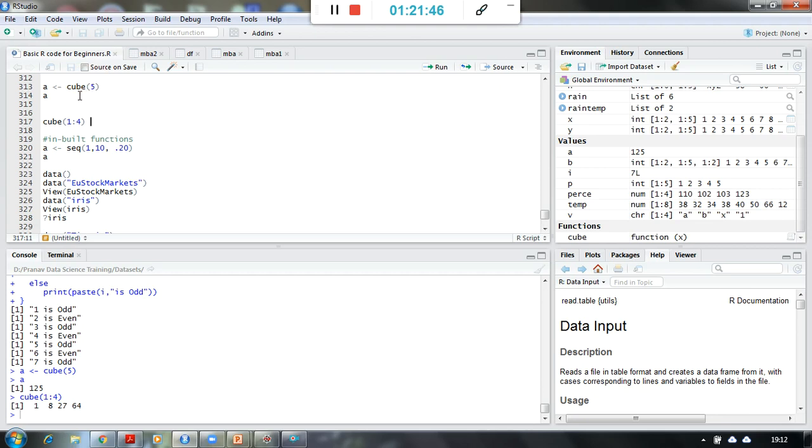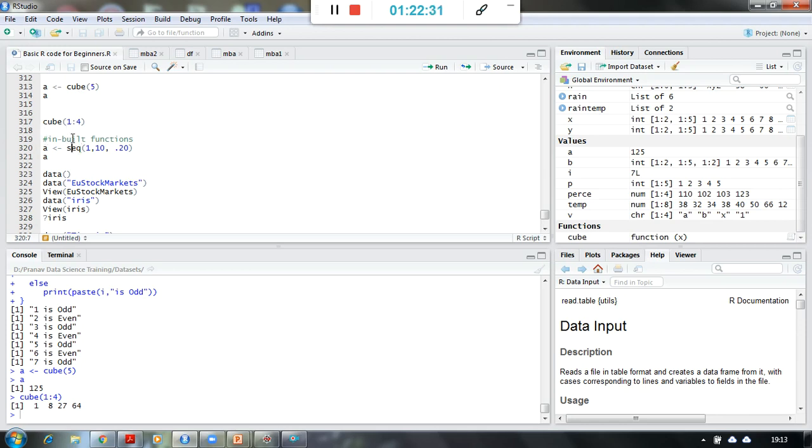So when I write a user defined function, I will always write a user defined function when it is not available in the built-ins. I don't know whether it is available in any of the packages, because there are thousands or hundreds of packages. I don't know whether that particular functionality is available in any of the packages or not. But I know the logic. Then I will write my own function. But I will write it only when I have to use that particular functionality repeatedly. Okay, then only we will go for user defined function.